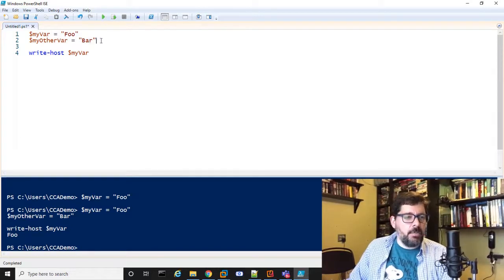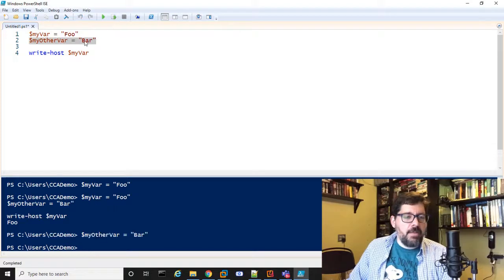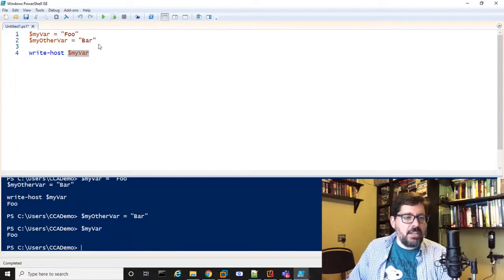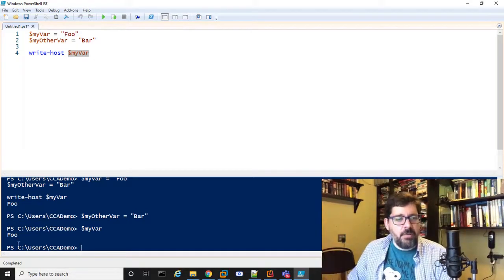If I just put my cursor here in this line and I execute just this line, this variable is now set, my other var, and likewise this one has already been set with foo. If I want to see what the value of that variable is, I can just highlight it like this, hit the play button up here, the run selection, and it's only going to execute what I've highlighted, which just tells the PowerShell output whatever's in that variable, which it did down here at the bottom, so I can see that it has foo in it.